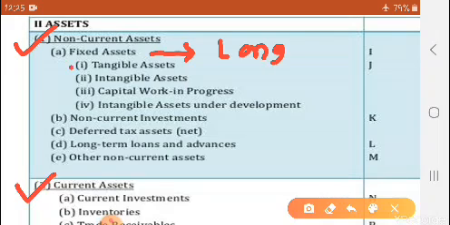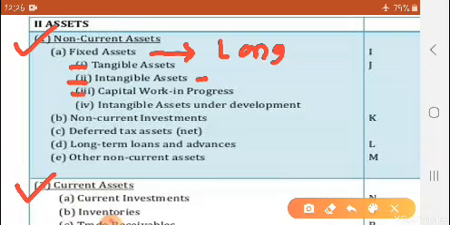Under that there are subheadings. Tangible. Tangible means visible, which we can see, we can touch. Tangible assets like property, building, plant, machinery, these all are tangible assets. Then intangible assets. Intangible, invisible, we cannot see, we cannot touch. So intangible assets like goodwill or copyrights, patents, trademarks, these are intangible assets.